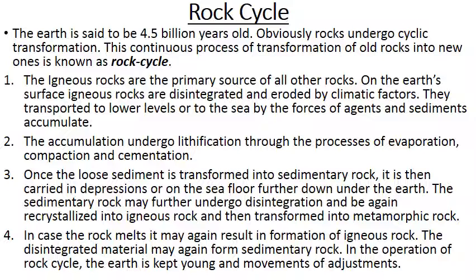Firstly, the igneous rocks are the primary sources of the other rocks. Igneous rocks are formed on the outer surface of the earth due to volcanic activities. On the earth's surface, rocks are disintegrated and eroded by climatic factors. The disintegrated material is removed and transported to lower levels or to the sea by the forces of running water, winds, glaciers and ocean currents. In the basins, lakes or ocean beds, the sediments accumulate.